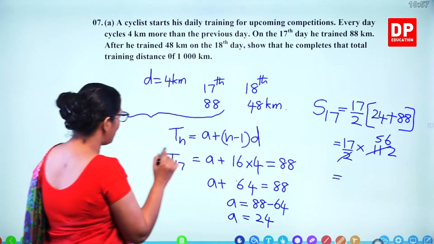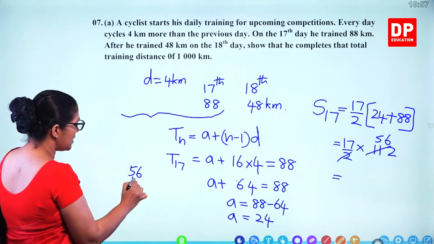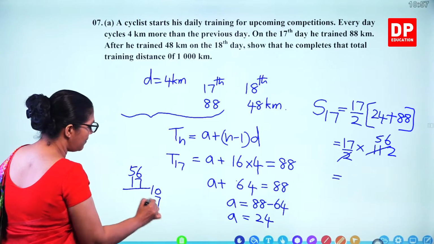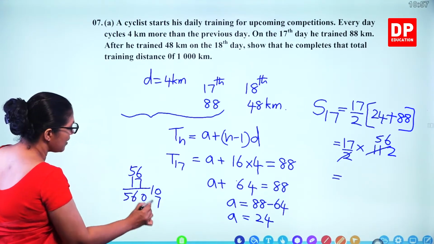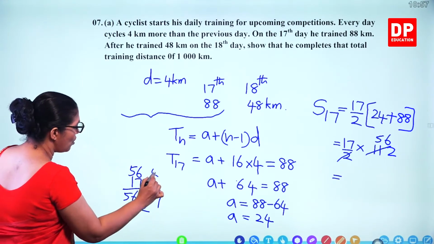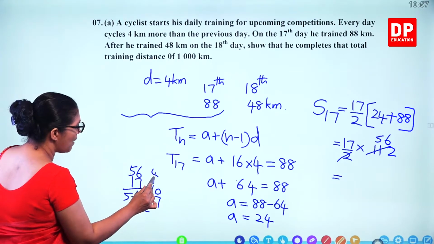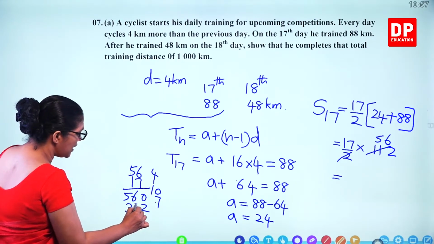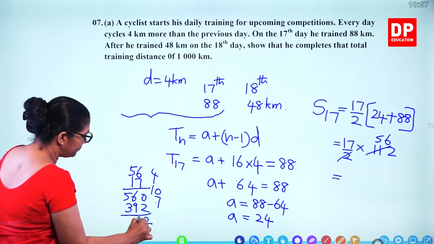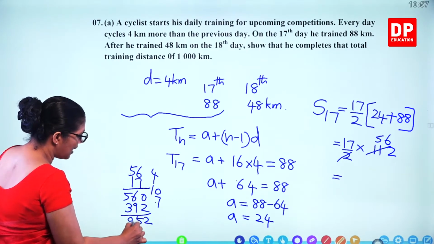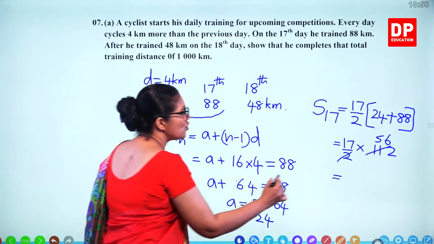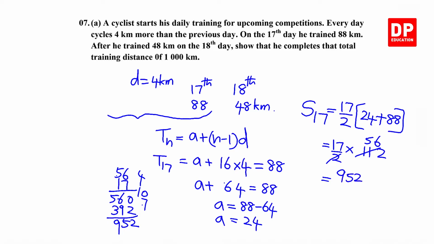So multiply 56 times 17. 7 times 6, 42. 7 times 5, 35 plus 4, 39. 952 kilometers.